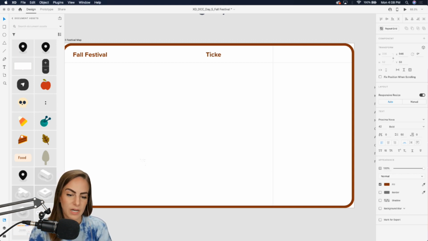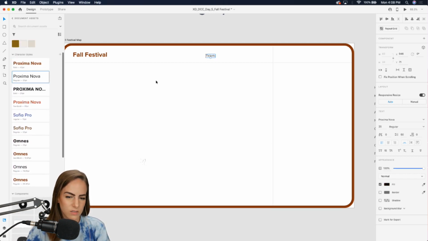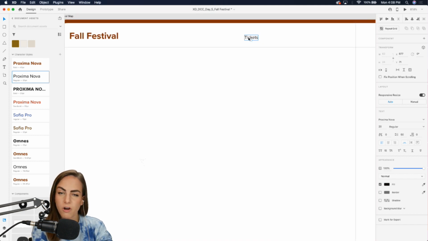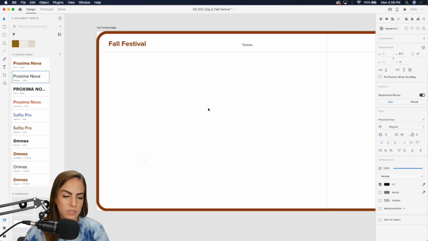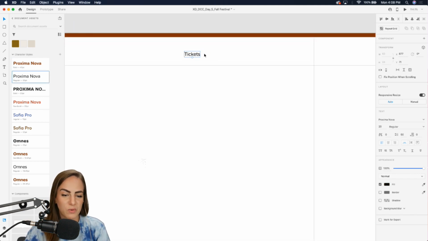So also in the top menu, we'll need the most important pages on this site. So maybe buying tickets would be super important. And let's make this a little smaller. I'm using Proxima Nova today. Just an FYI, since this release is pretty new, I did notice that some of my different fonts weren't working with the character styles. For instance, clicking through, Sophia Pro wasn't working, and Omnes, but this Proxima Nova was. So if you're wondering why that's not working, I think they'll get it sorted out pretty soon.